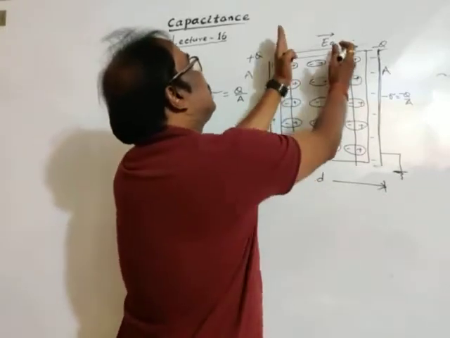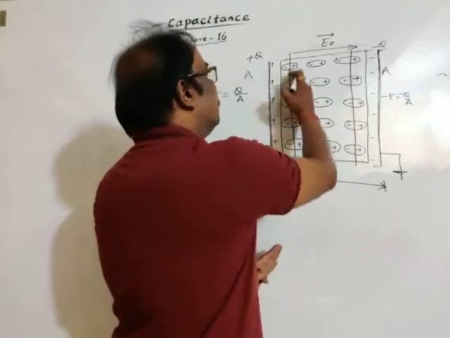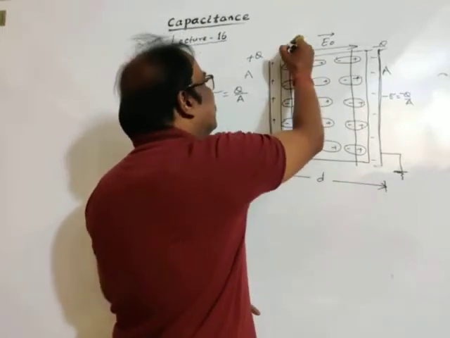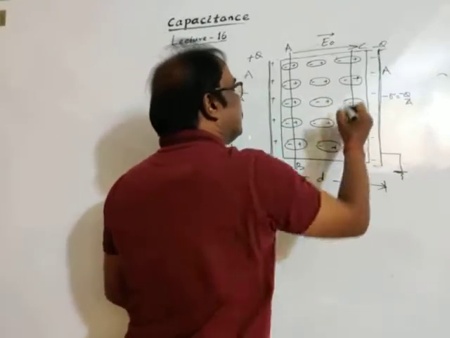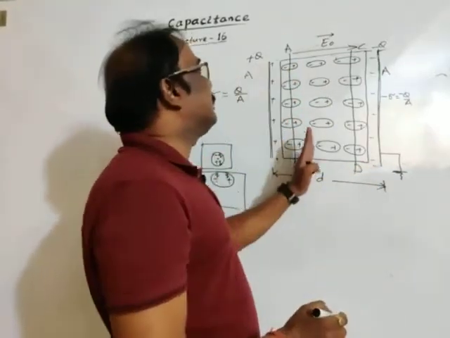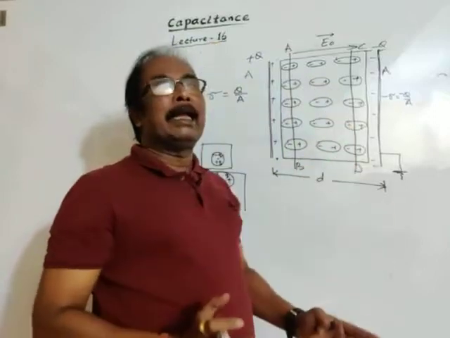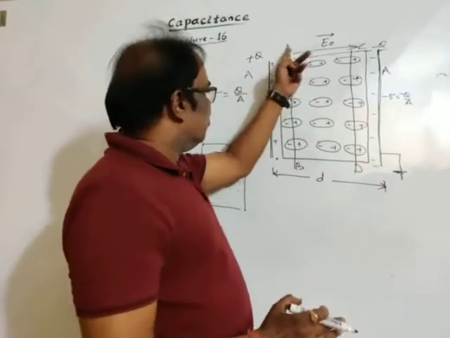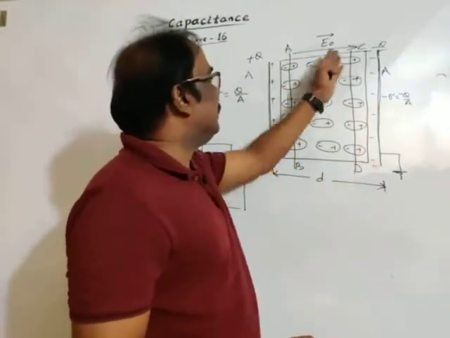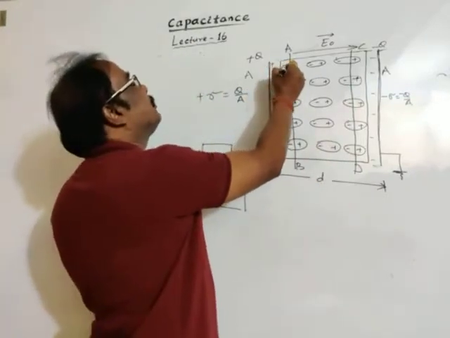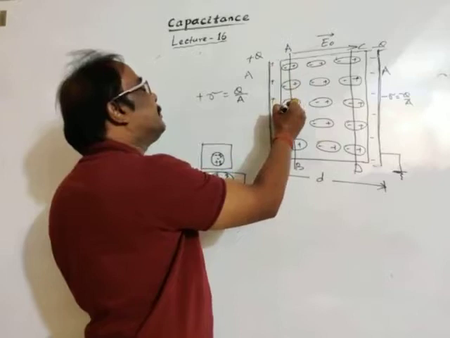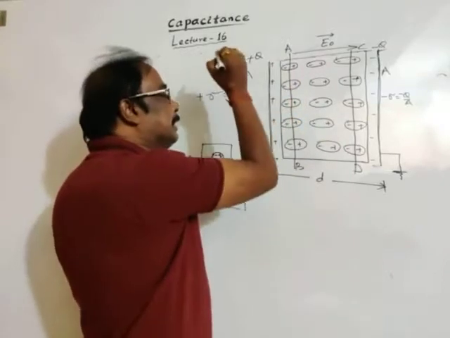So the charges in this region, between the straight lines AB and CD, where the dielectric is in linear form: between the lines AB and CD, net charge is 0. Then the resulting charge here is negative.